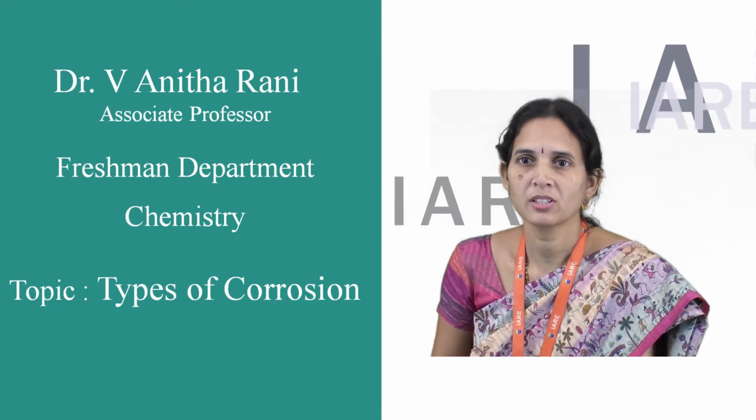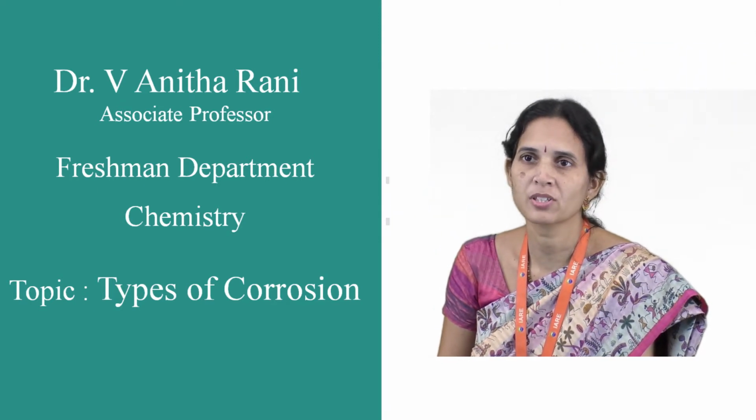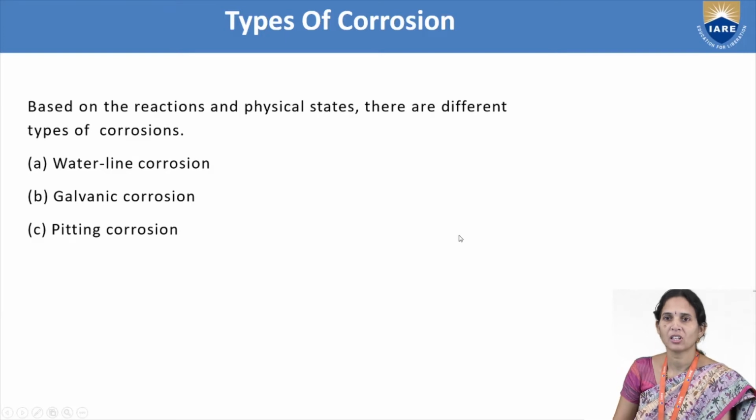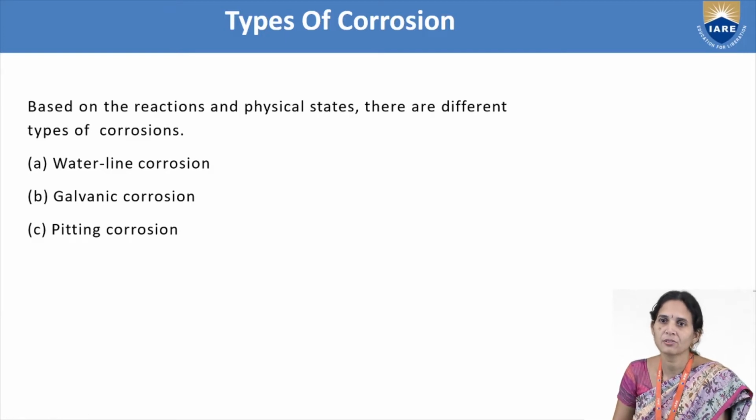So today we are going to discuss types of corrosion. There are different types of corrosion. We are discussing only three types: waterline corrosion, galvanic corrosion, and pitting corrosion.